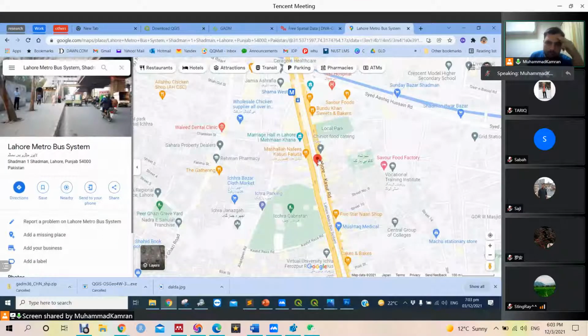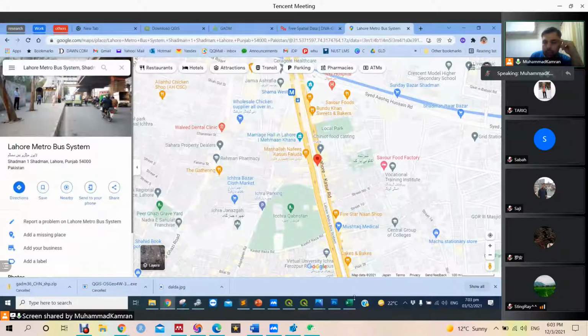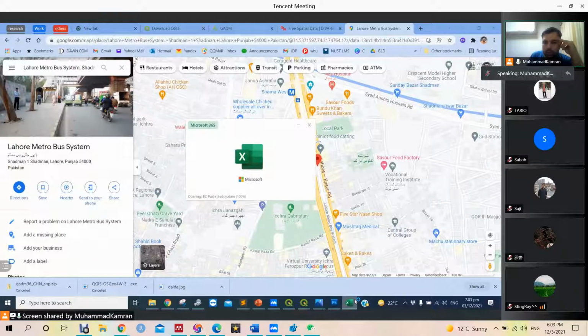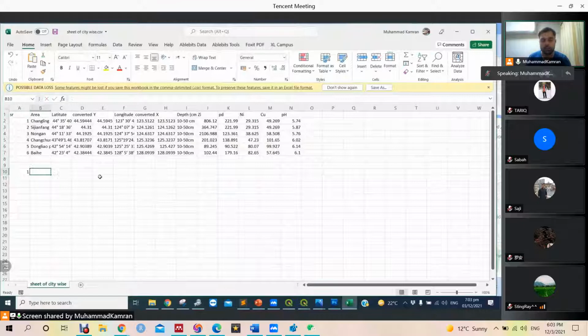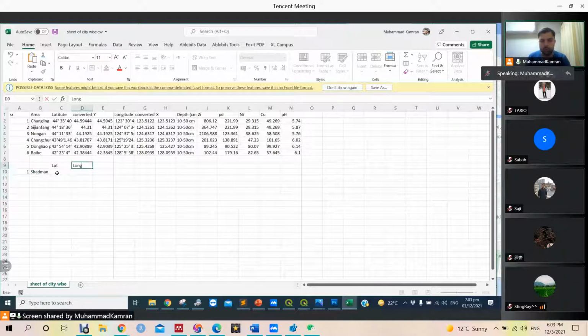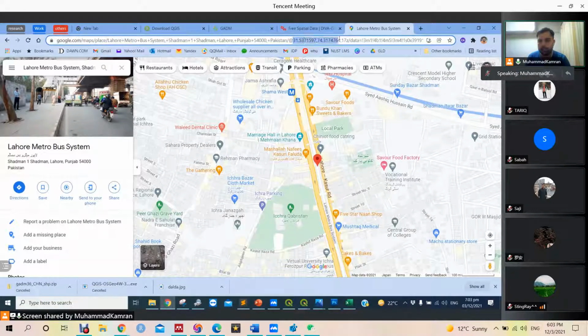If we start from here, then you can just keep writing it in the Excel file, like what we did. If the work is simple like this, you can do it here, but I will let you know another source. We can simply write station 1, Shadman something, then we should write lat and long here, latitude, longitude, and these are the latitude and longitude in the upper bar.